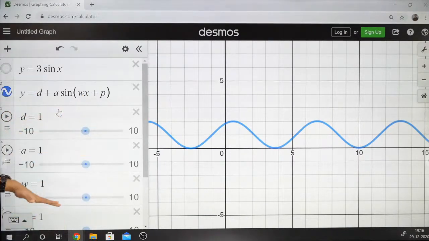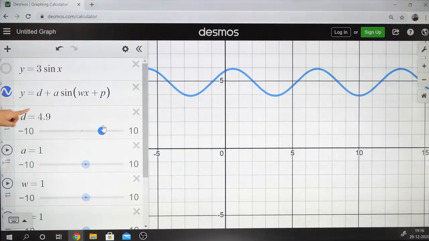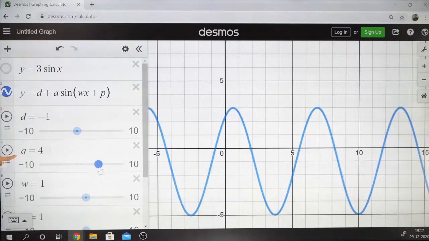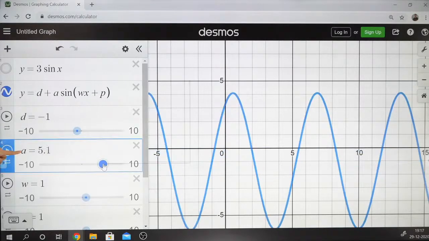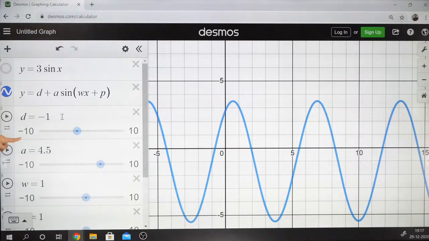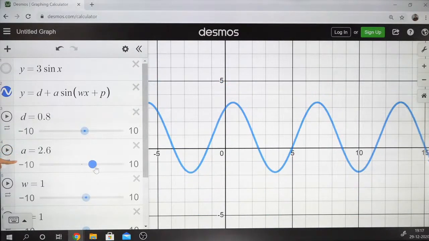This D will shift this graph up or below. What does this A do? It increases or changes the amplitude. It can decrease also. So D changes whether it goes up or down, and A changes the amplitude.